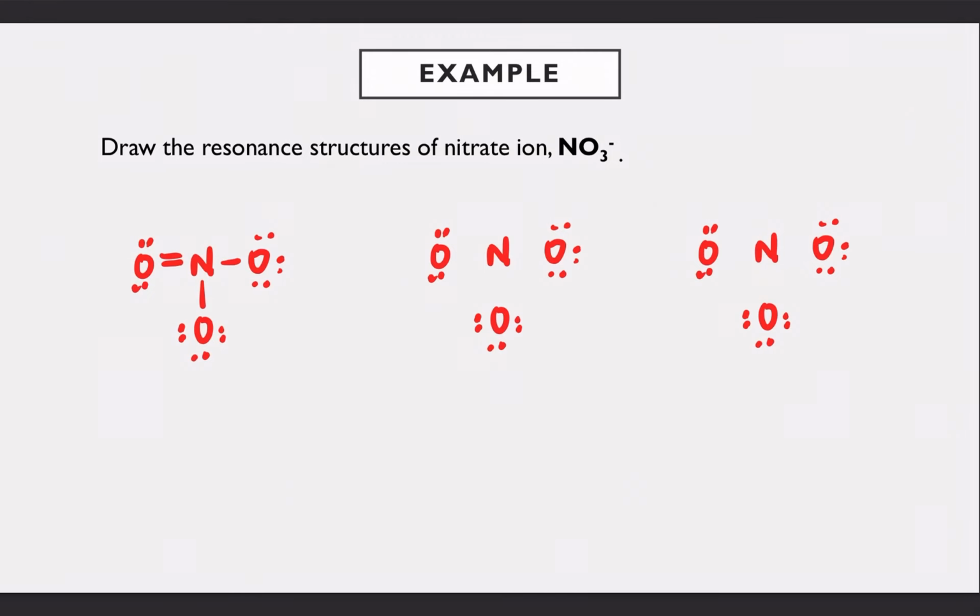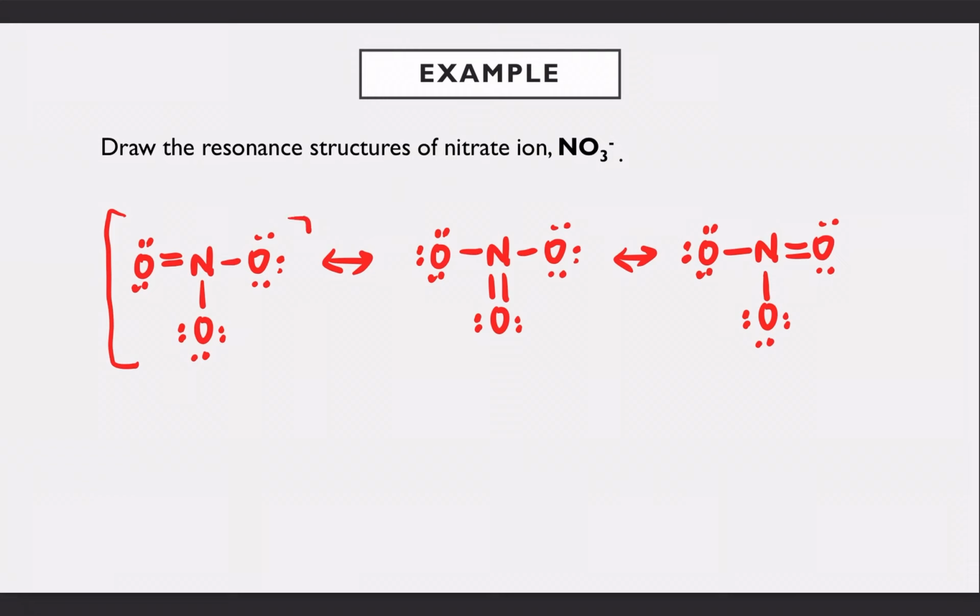Okay, so let's say, for the first one, saya guna the lone pair here to put here, so my double bond is right here. So for the second one pula, let's say saya guna this lone pair to have my double bond here. So maksudnya saya tak ada lah satu lone pair kat sini. So yang ni ada, yang ni ada. Okay, lepas tu saya gerakkan lagi saya punya double bond. Okay, I use this lone pair. So meaning I don't have it here, and I will put double bond here and single bonds here. So these are the 3 resonance structures that I have for NO3-.